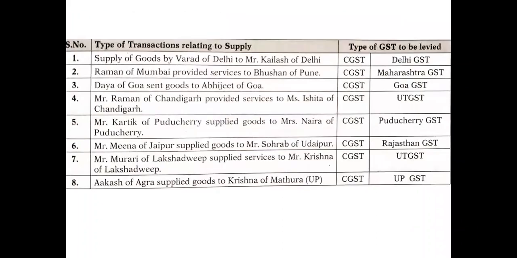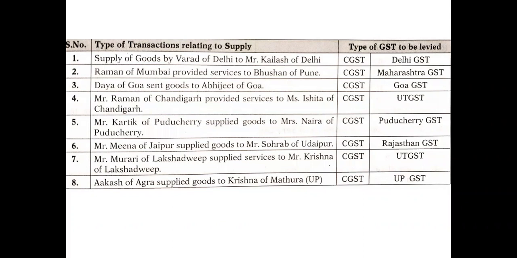Supply of goods by Varat of Delhi to Mr. Kailash of Delhi. There are two parties here: first is Varat of Delhi and second is Kailash of Delhi. One party is staying in Delhi, the other is also staying in Delhi. So the type of GST applicable is CGST, the first type, and the second type of GST applicable is Delhi GST.